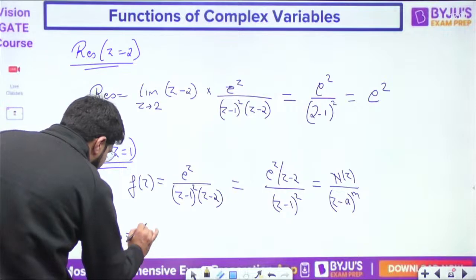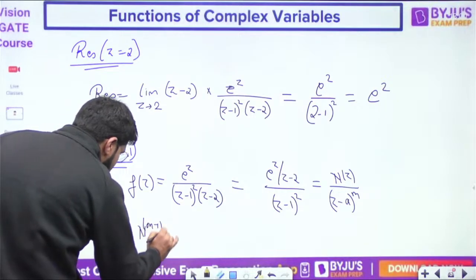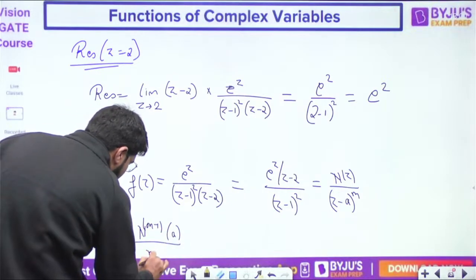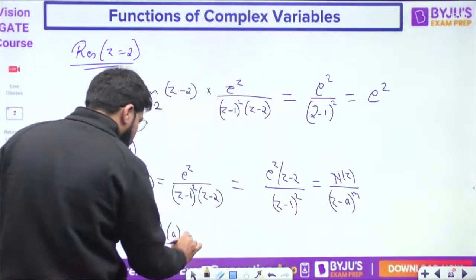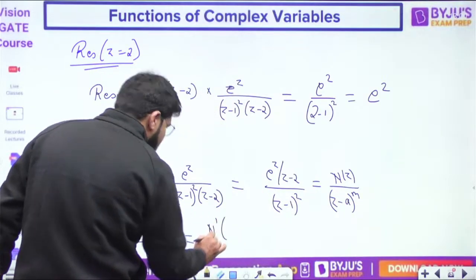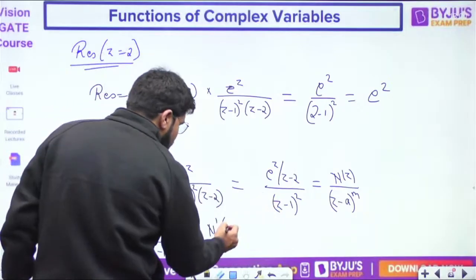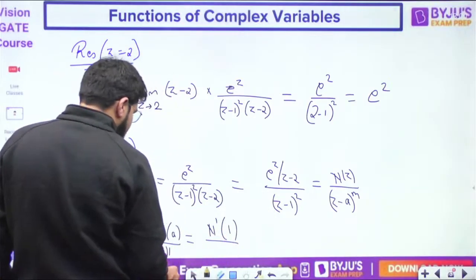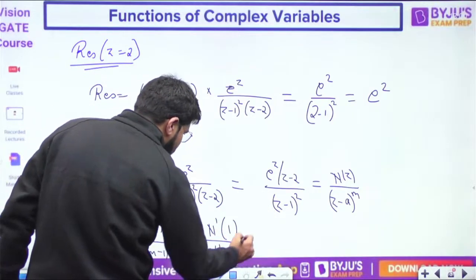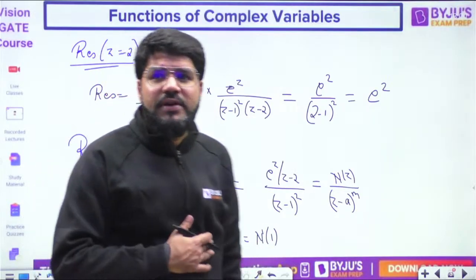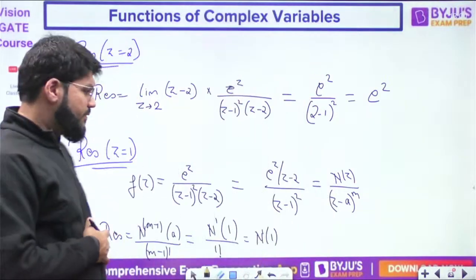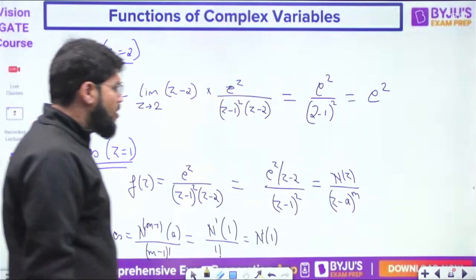It is given by f^(m minus 1)(a) upon factorial m minus 1. What is the value of m? It is a pole of order 2, so that becomes f'(a). What is a? A is the value of the pole, that is f'(1) divided by 1 factorial. 1 factorial is 1, so I only need the value of f'(1). f' means the first derivative. Okay, first derivative. Now what is the first derivative?